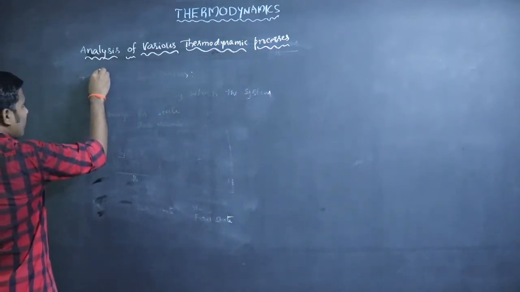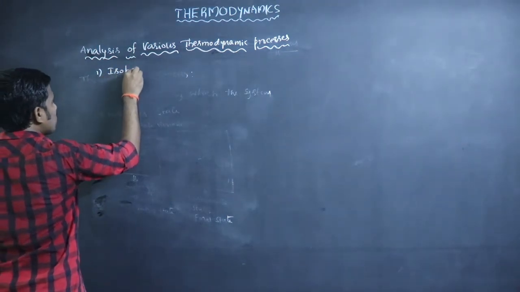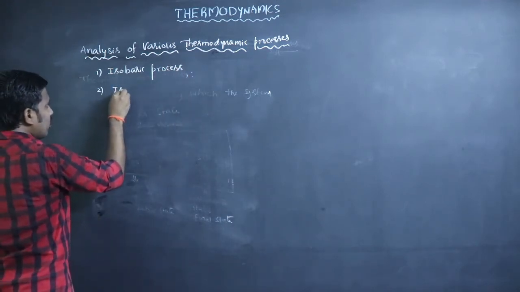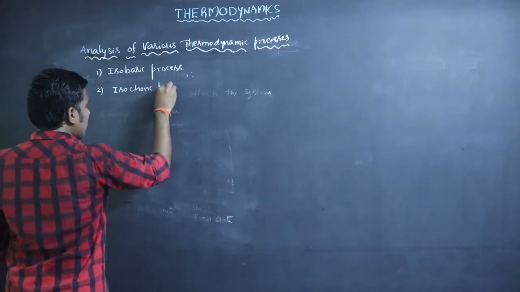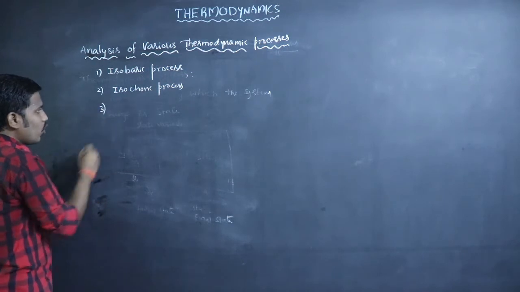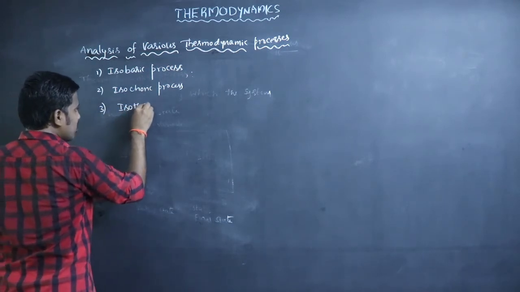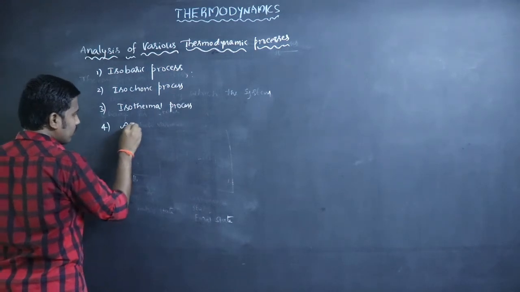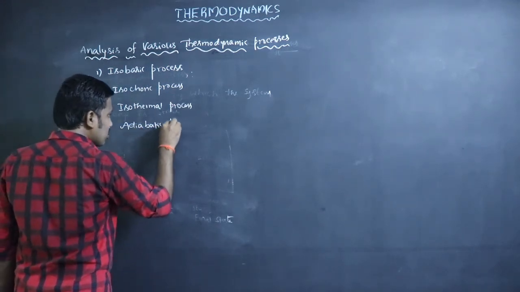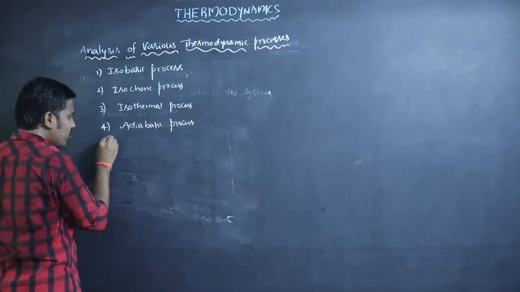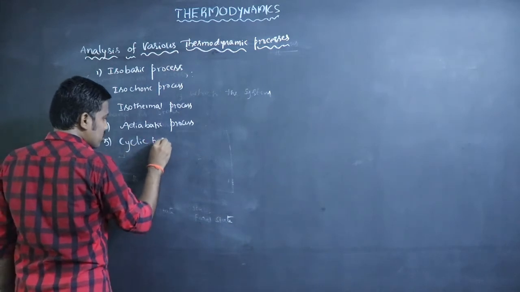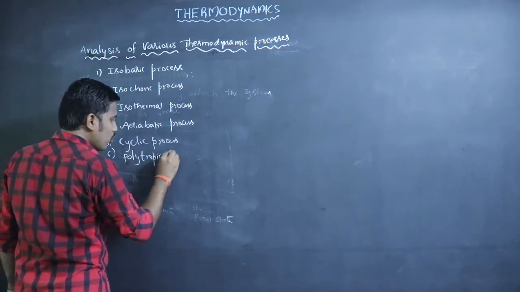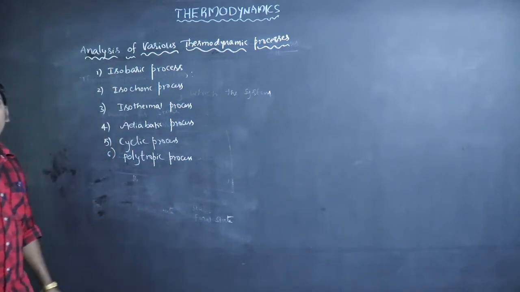So the types of process: first one is isobaric process, second one is isochoric process, third one is isothermal process, fourth one is adiabatic process, fifth one is cyclic process, and sixth one is polytropic process. So these are the different types of thermodynamic process.